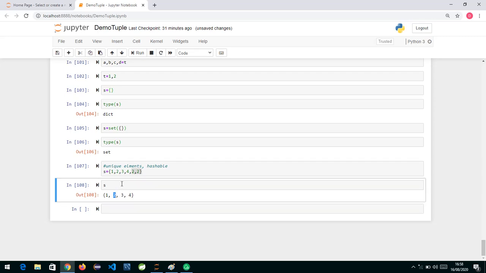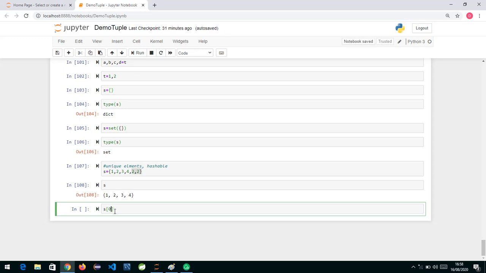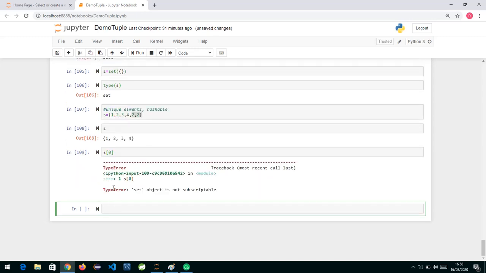So the first thing is, in set duplicates are not allowed, and the data is maintained internally on the basis of the hashing technique. There is no index related to set. So if I say S of 0, we don't have the index and slicing concept related to this. If I do so, you will get an error over here that set object is not subscriptable.